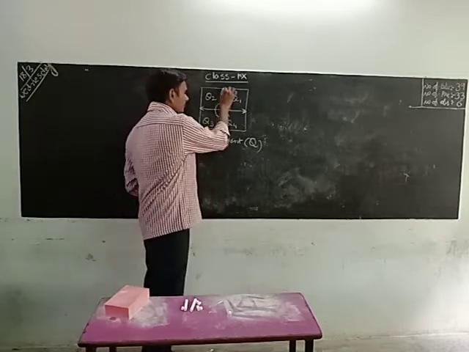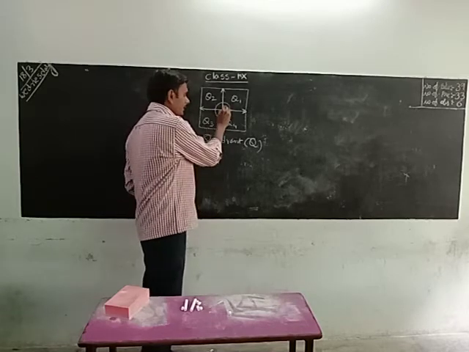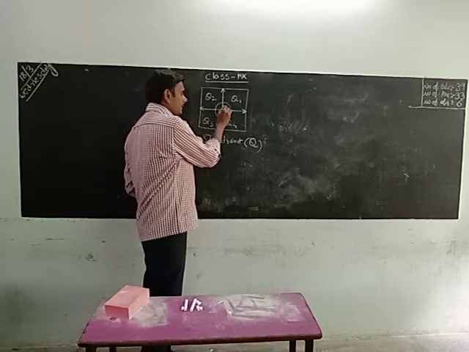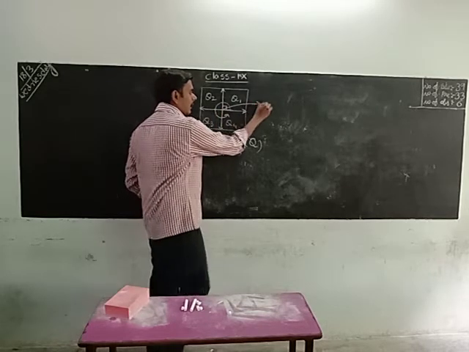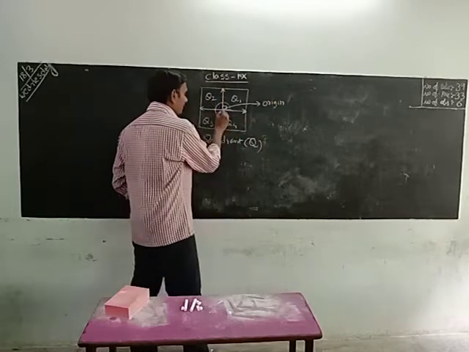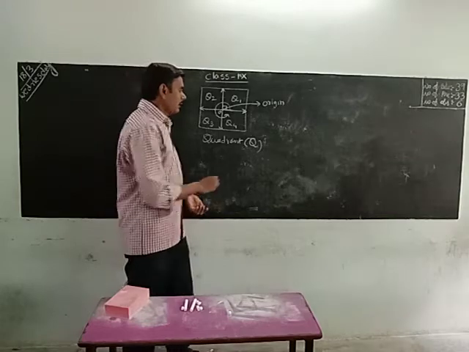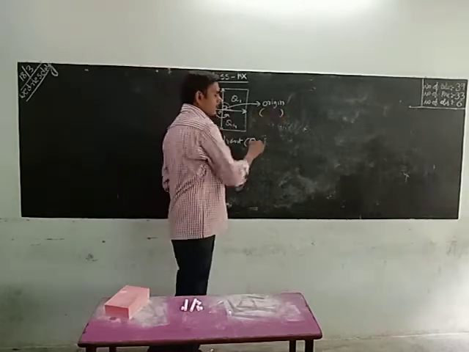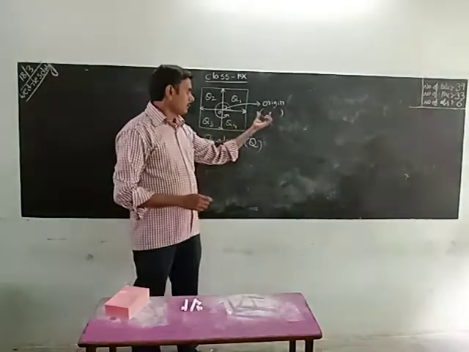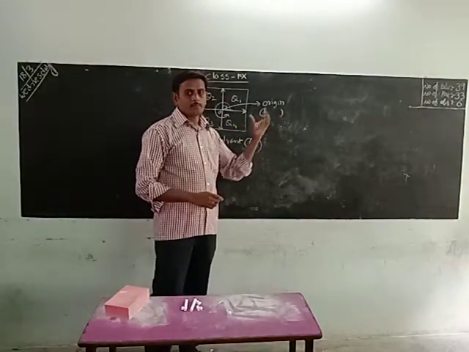The two lines perpendicular to each other meet at one point. That point is called the origin, denoted by the letter O. A coordinate means two numbers separated with a comma and placed between small brackets.